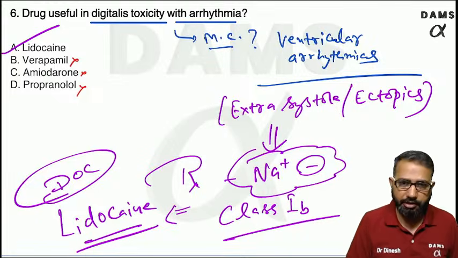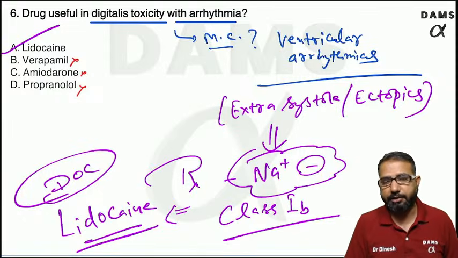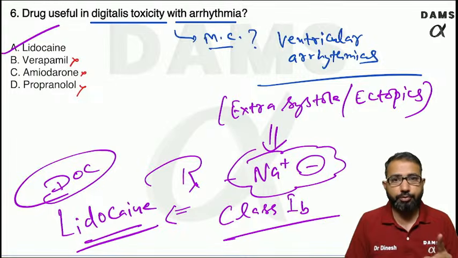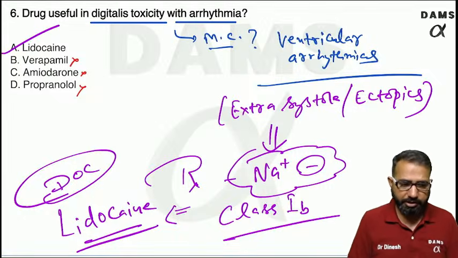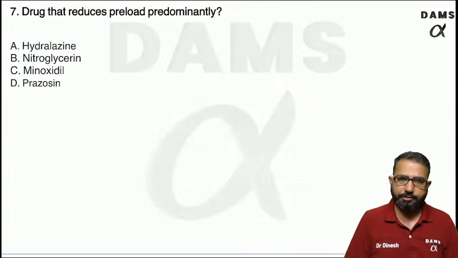So lidocaine increases the duration of inactivation of the sodium channel in these areas, and that is the drug of choice for these cases.